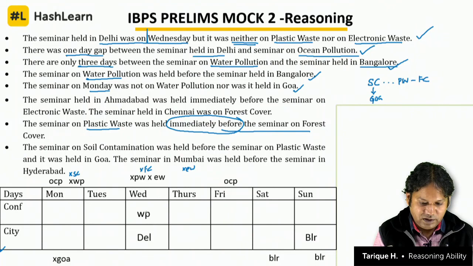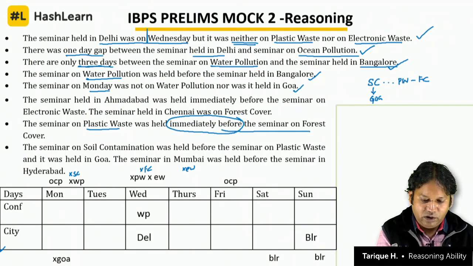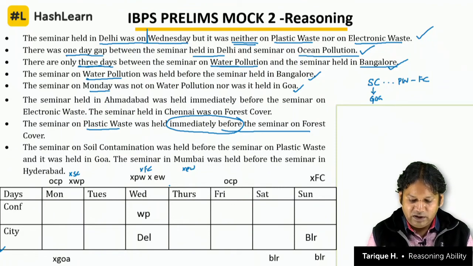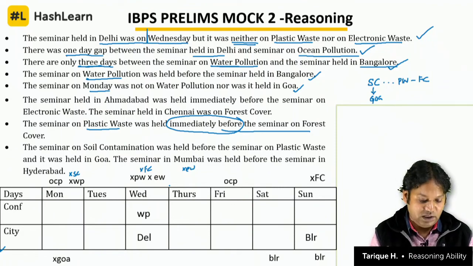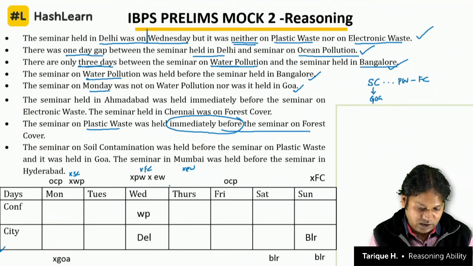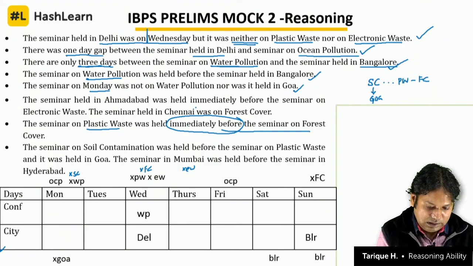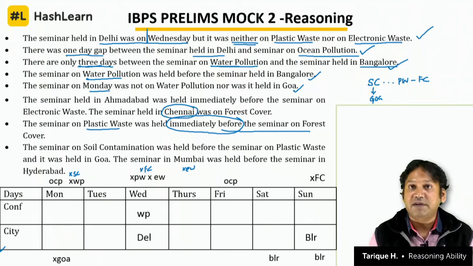Water pollution will go here because there's a 3-day gap between water pollution and Bangalore. So this is done. This is finished. Water pollution. This is Bangalore. It can't be forest cover because forest cover was in which place? Forest cover was in which city? In the Chennai. So forest cover was in Chennai. So that we know forest cover will be in Chennai. So Bangalore is there on Sunday, so it can't be forest cover.